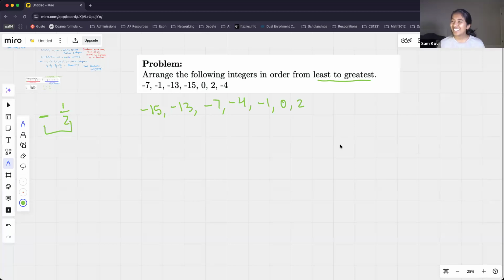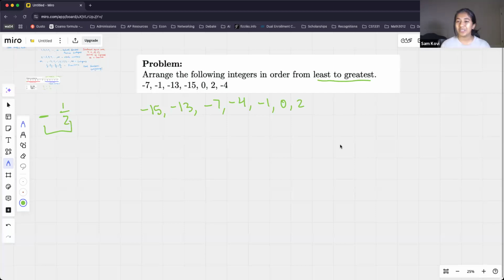Okay, so once again, since we're ordering from least to greatest, we want to start with the negative numbers. And the negative number that has the largest value associated with it is the smallest one. So that's a little backwards if you think about it, but that's the smallest number. So -15 is the farthest from 0. It's the farthest to the left of the number line. So that's going to be our least number. And then we just work our way up. We get to the positives with 0. And then our next positive integer is 2. And that is the greatest in the set of numbers.